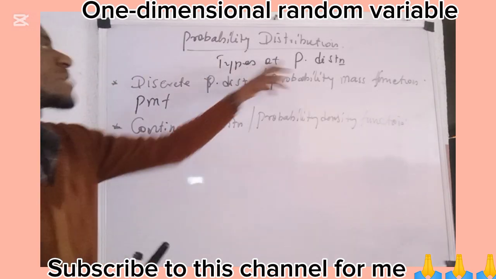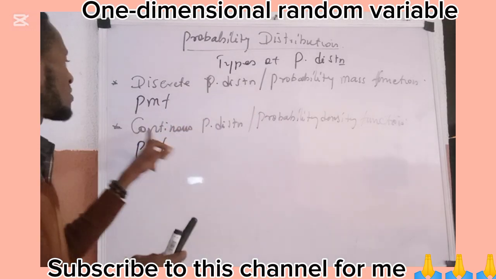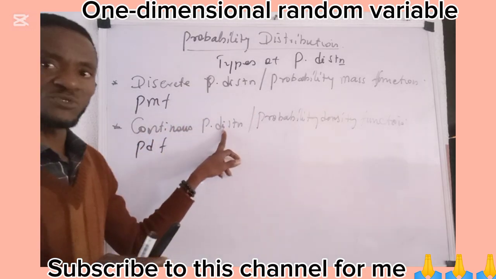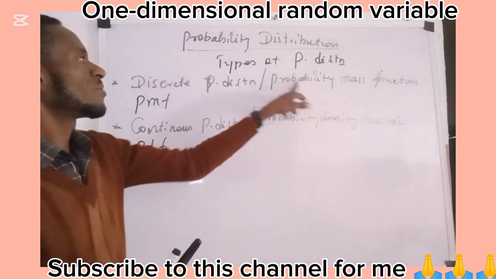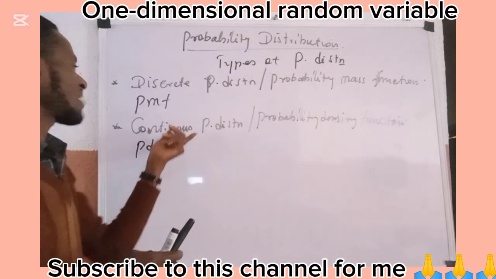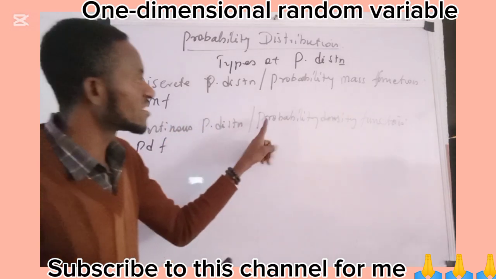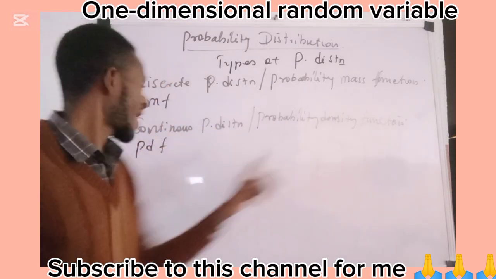So the two types of probability distribution are discrete probability distribution and continuous probability distribution. Another name for discrete probability distribution is probability mass function, abbreviated as PMF. Another name for continuous probability distribution is probability density function, abbreviated as what? As PDF.